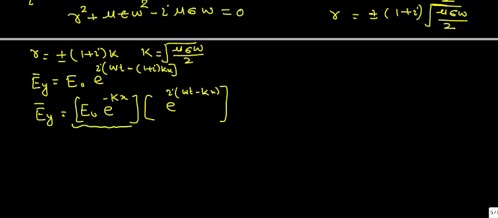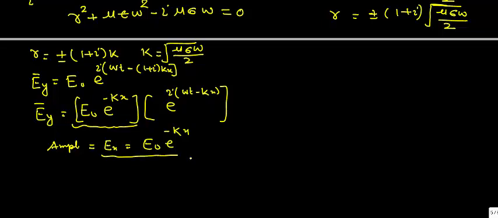Now this term is called the amplitude. The amplitude of the wave which is moving in the conducting medium can be written simply as Ex equal to E naught e raised to power minus kx. Here we can see that the amplitude of the wave is a function of x. It depends upon x, which further depends upon the value of kx, and k depends upon mu, sigma and omega.